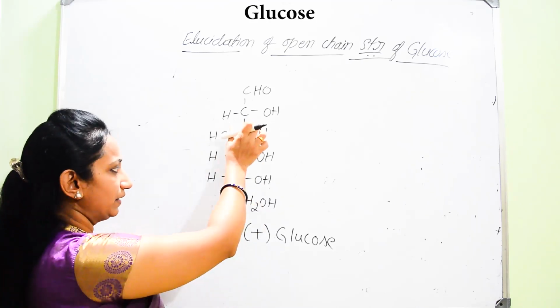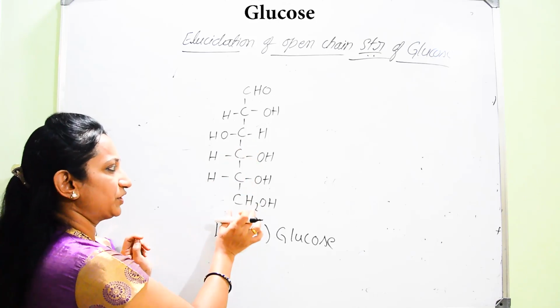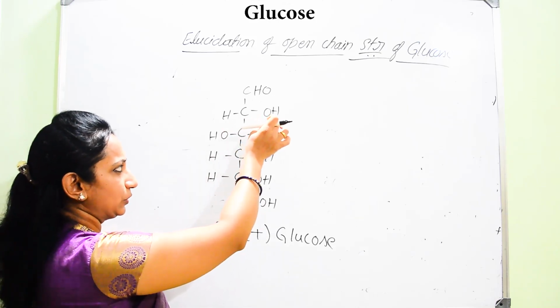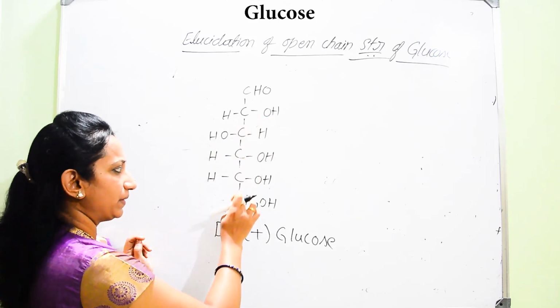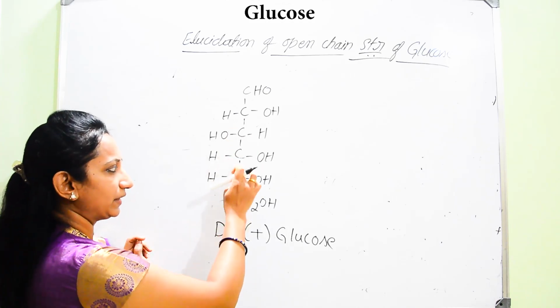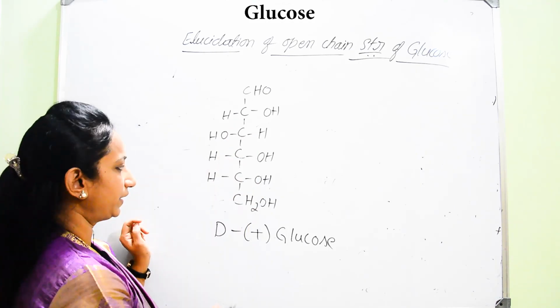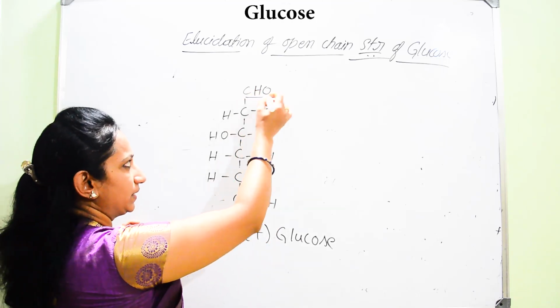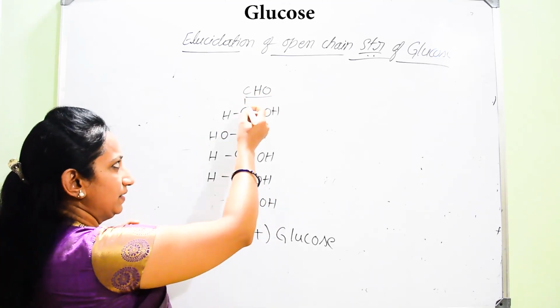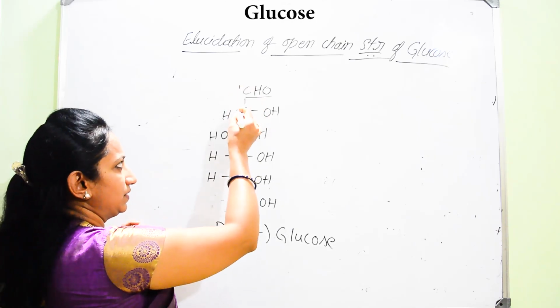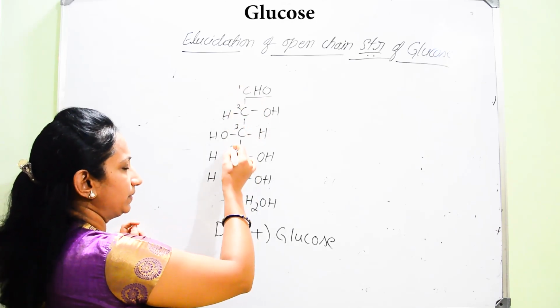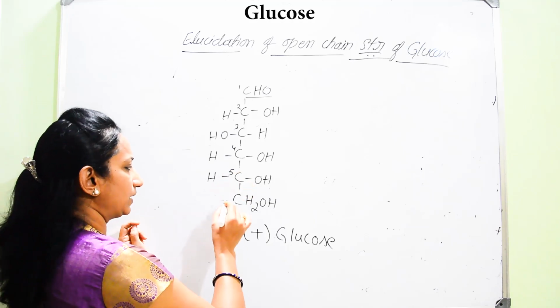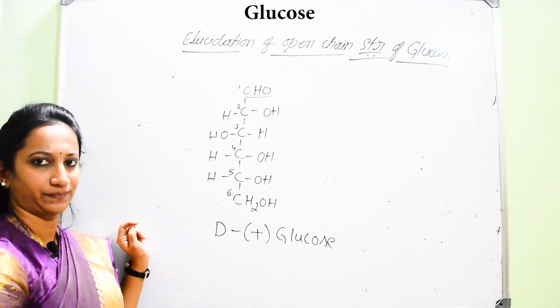That is why each carbon atom is attached to only one hydroxyl group, as you can see here. CHO is the terminal functional group. It is the first carbon, second, third, fourth, fifth and sixth carbon.